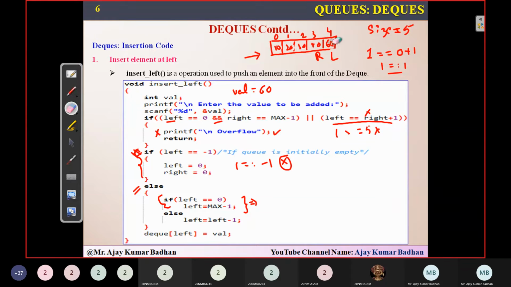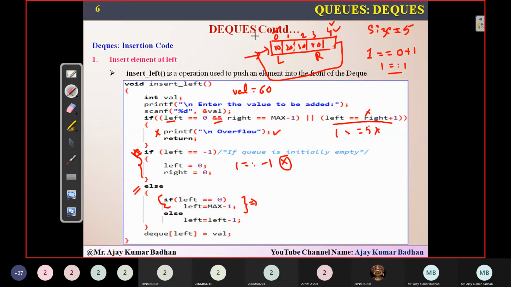Why is it happening like this? Because as I told you, this is a circular queue. What is the previous index before 0? It is 4. What is the next index after 4? It is nothing but 0. This is a circular queue, right? So what is the previous neighbor of this particular index 0? This is the neighbor, 4. And who is the next neighbor of this 4? Nothing but 0 here. That's the reason we are using this.